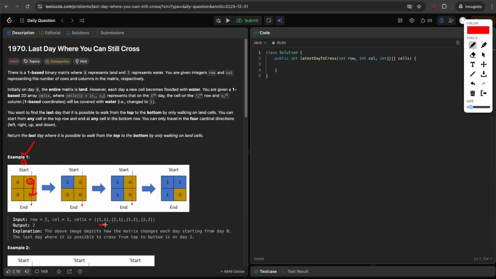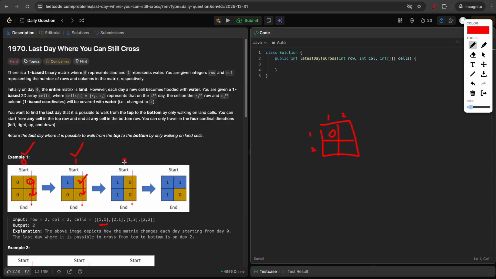Now on day 1, the cell 1, 1 is turned into water. So this is all given in one-based indexing. If this is the matrix, this will be row 1, this will be row 2, this will be column 1, this will be column 2. So 1, 1 will denote this cell. On day 1, this cell got turned into water, but still you can choose to start here, move down, and reach the bottom cell. So at day 1 also you can reach from top to bottom.